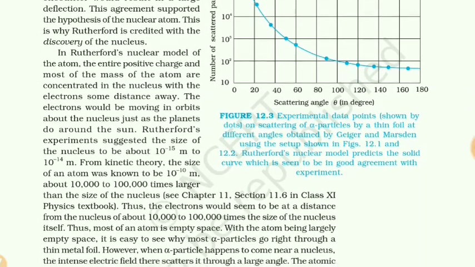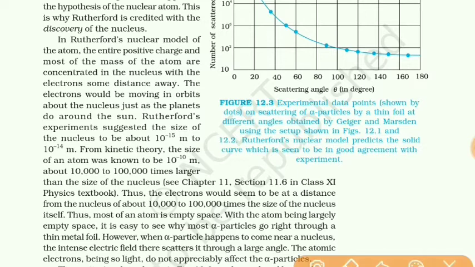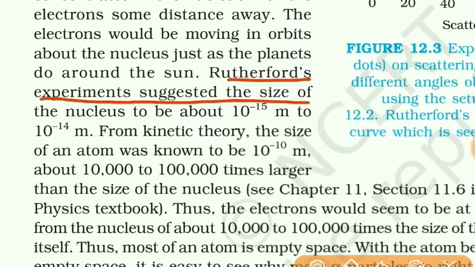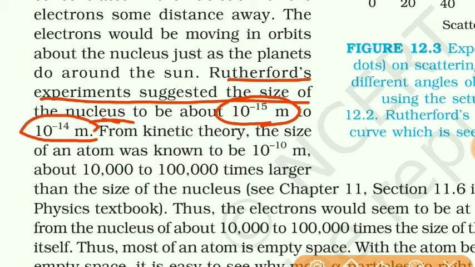So from this, Rutherford suggested that the size of the nucleus is quite small compared to the size of the atom, and the size of the nucleus was estimated to be about 10^-15 meter to 10^-14 meter.